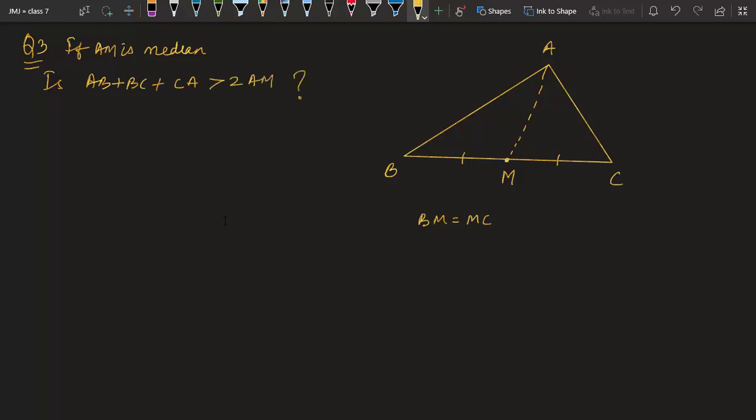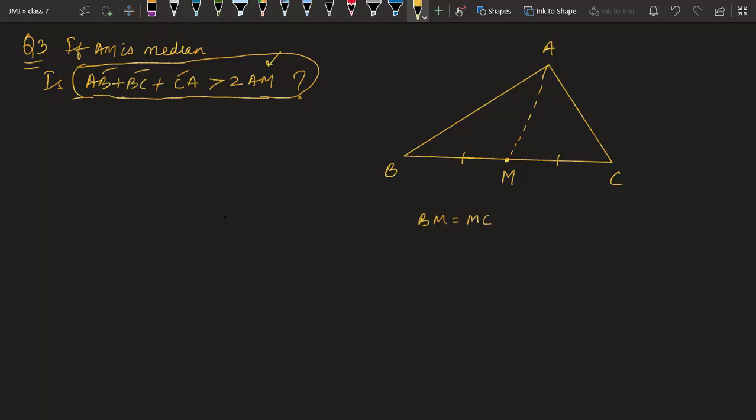They are asking whether it is true or false. For this, we just have to understand, they are giving you a relation between AB, BC, CA, that is the three sides of the triangle, and AM also, which is your median. So you need to understand this relation cannot be obtained directly. This relation will be obtained indirectly.